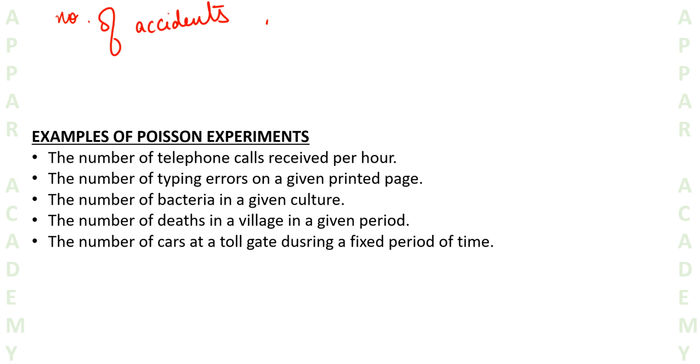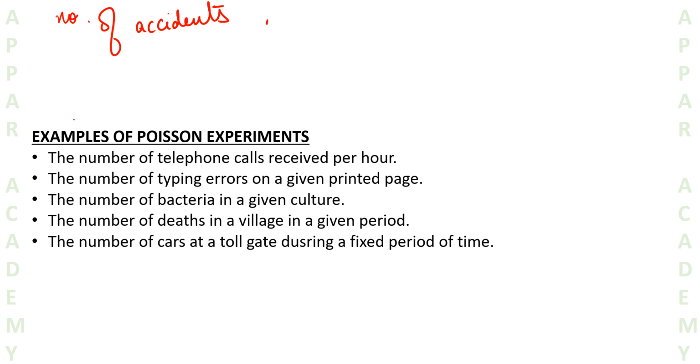It's quite obvious. We can easily predict, yeah, on an average, two accidents occur between 1 p.m. to 3 p.m. on this particular road intersection, right? So we can say that. But if I ask you, what is the number of non-accidents? How can you predict it? Can we predict it? Okay, if it's not impossible, it's quite difficult, right? So in this case, we cannot count the number of failures.